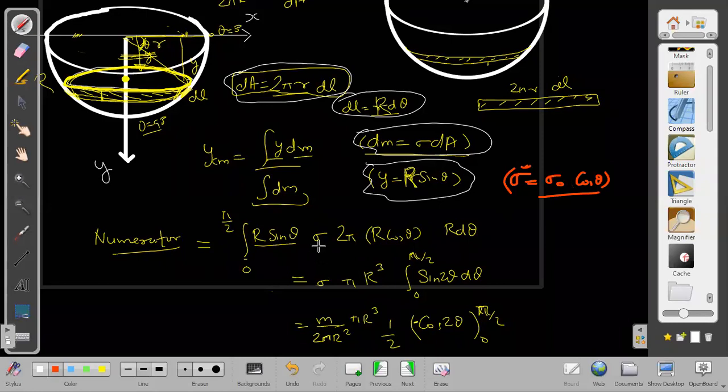And in that case, this sigma cannot be just taken out of the integration. We cannot do that. Why? Because sigma is equal to sigma naught cos theta, I will have to put sigma naught cos theta. And then I will have to integrate again. How to integrate sigma naught cos theta if that appears? Can you do the integration or not?